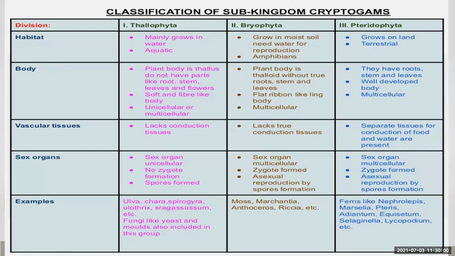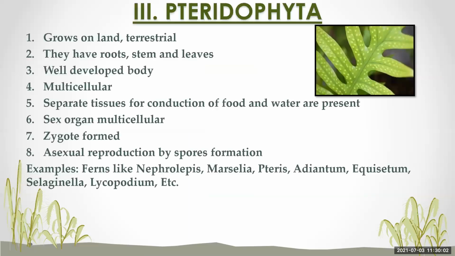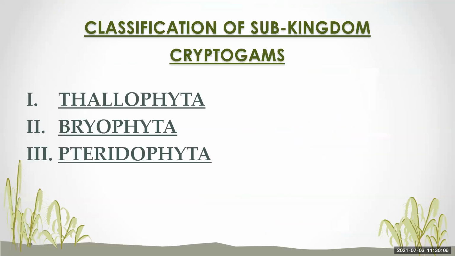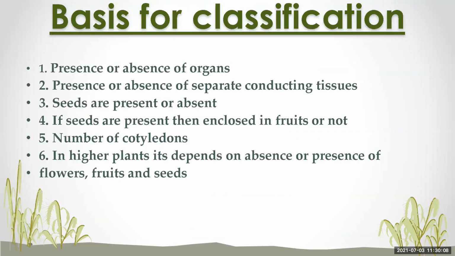Take a screenshot of this as well. These are the criteria for the classification of plants, so for the fourth and last question, the criteria for classification of plants, you can write the answer from this.